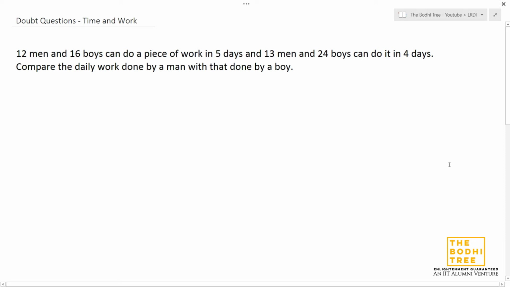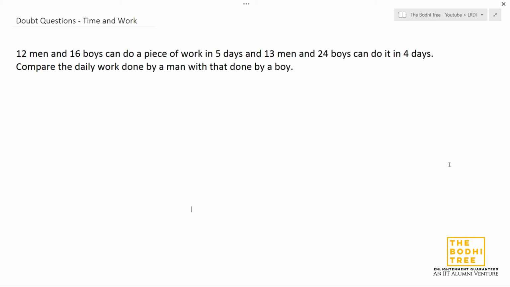Today we are going to discuss time and work. We'll look at some of the questions that were sent to us by our students. There are a few different types of questions that we'll look at. A few of them might be difficult, a few of them might be easy ones. But the reason we are doing this is we want to look at the different methods that we can try to solve this kind of questions, right? So without any further ado, let's directly jump into the question. Let's look at the first question.